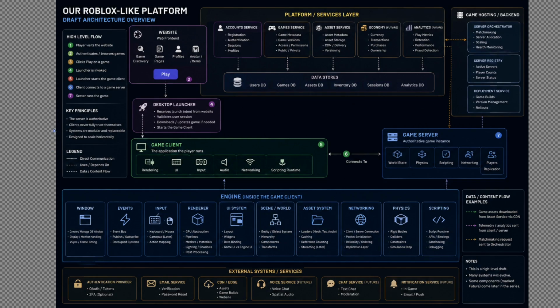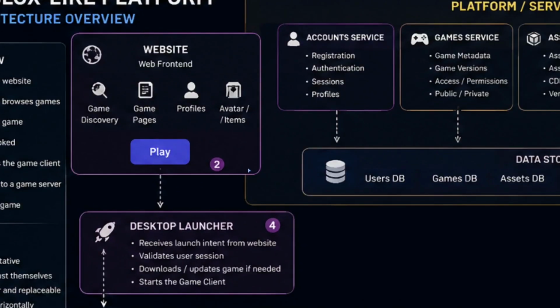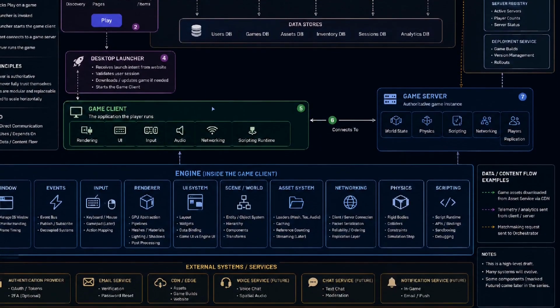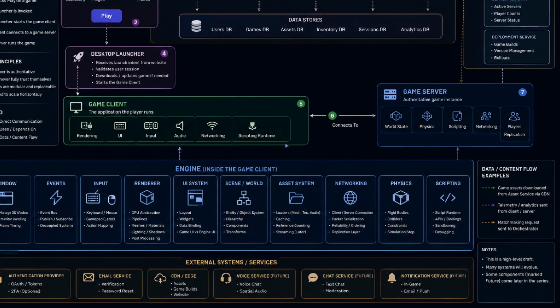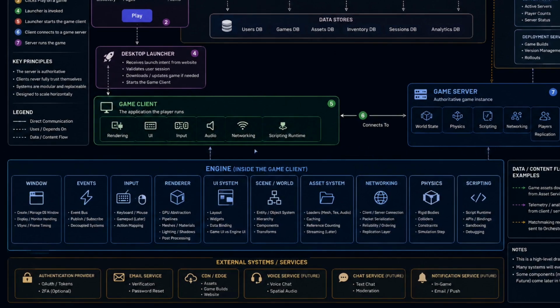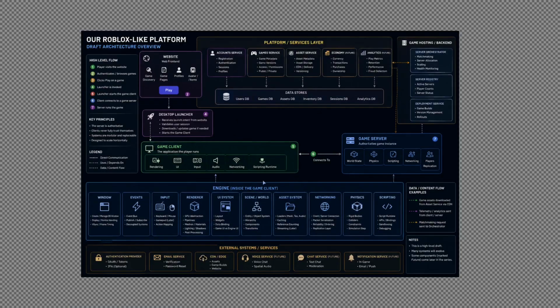Because without some kind of map, projects like this become spaghetti extremely quickly. It's easy to write, window receives keyboard event, camera moves, but later you discover the UI also needs that event. Then scripts need it. Then the game needs it. Then suddenly your window code knows about the camera, the player, the UI, the scripting runtime, and half the engine. So throughout this series, we are going to keep asking, which system should actually own this responsibility?